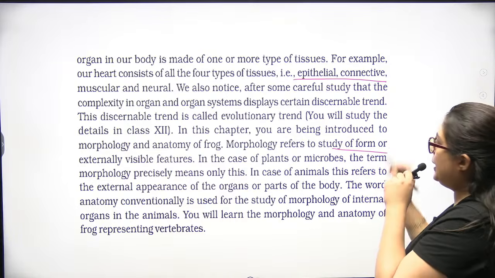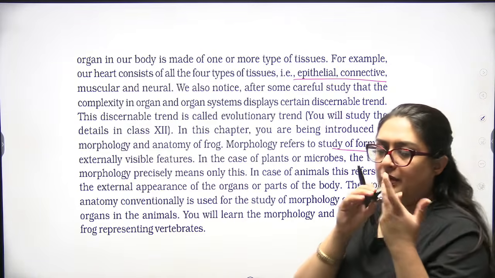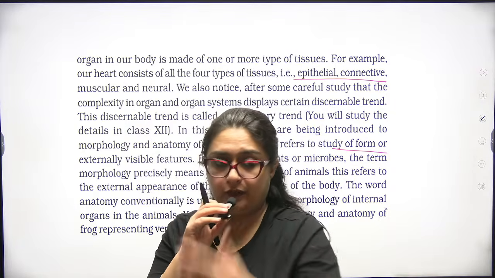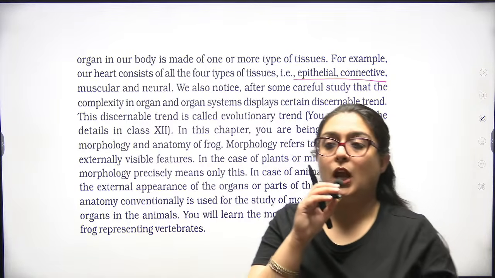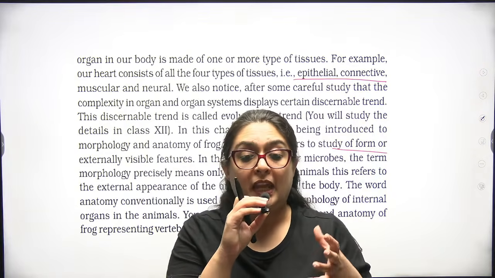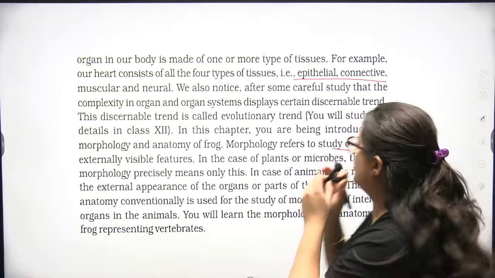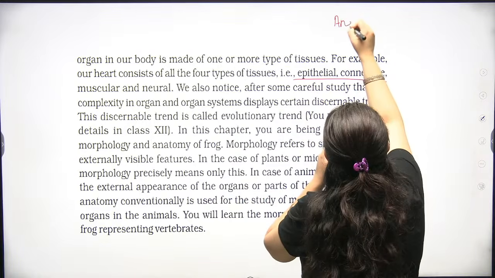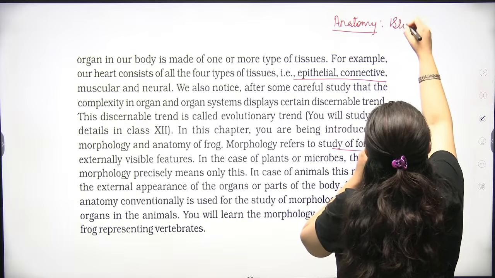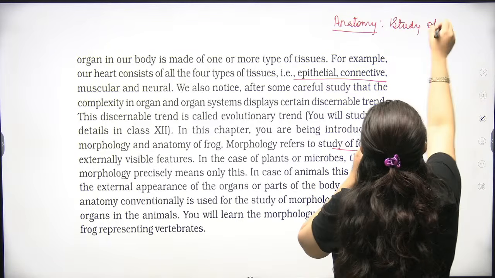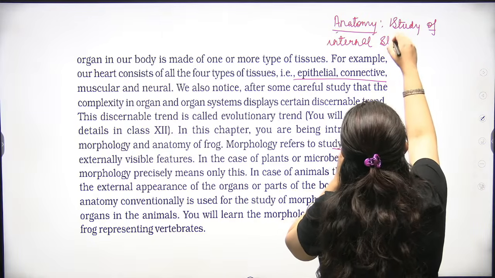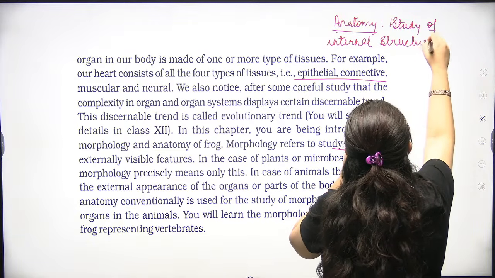Morphology refers to the study of form or externally visible features. This face, eyes, nose, these are the morphological features, external features. Anatomical feature means you are taking one biopsy from the cell and observing the cell within a microscope. Anatomy means study of internal structure.